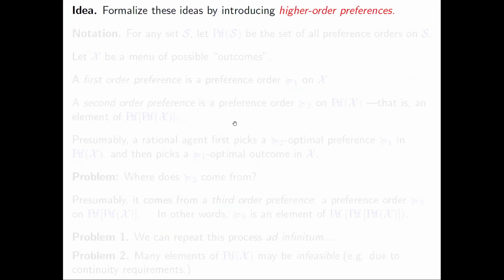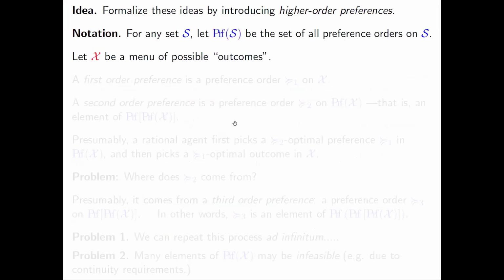So the idea of this project is to formalize these ideas by introducing some notion of higher order preferences. Let me sketch out a simple model first. This is actually not the model which is the subject matter of the talk, but it sets the stage. For any set S, let PREF(S) denote the set of all preference orders on S. That's a notation I'm going to maintain through most of the talk.